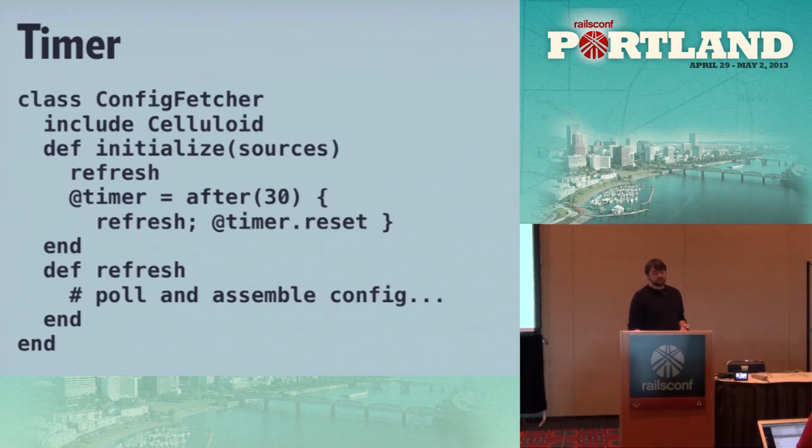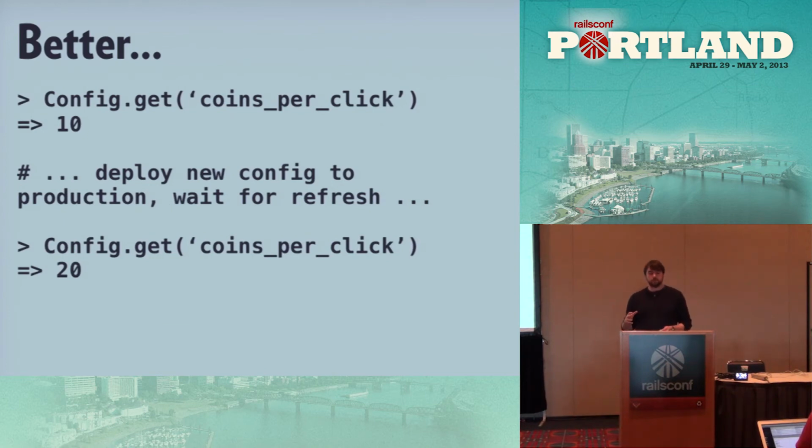So here's an example. I think it's pretty intuitive, even without in-depth knowledge of the Celluloid library. We'll spin up a worker, and then refresh will pull and assemble all of the configuration, just like we've seen before. And then we have a timer that'll run every 30 minutes, refresh those values, and then reset the timer so it keeps occurring. So what you can do is stick your configuration accesses behind a method, which will make sure that any accesses are thread safe and that you're also getting the latest value.